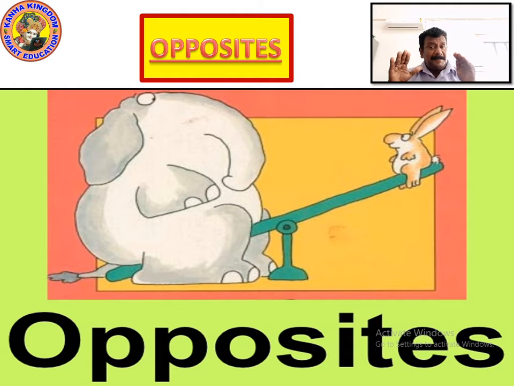Understood? Things which can be balanced are not opposites. Right? Things which cannot be balanced, totally different, are opposites. White, black, black, white. Huge, small. Can this be balanced? No. So these are the opposites, totally different. So opposites are totally different from one another.